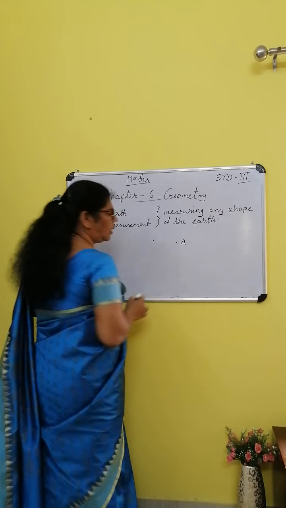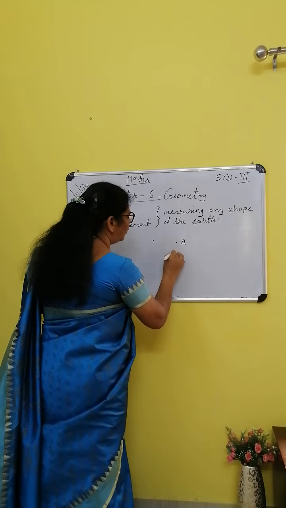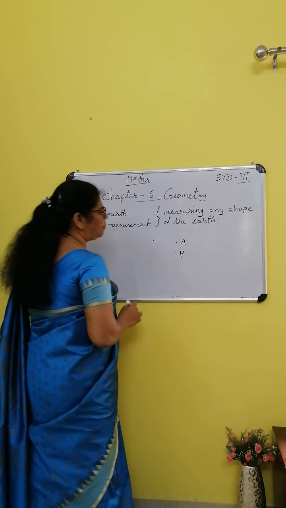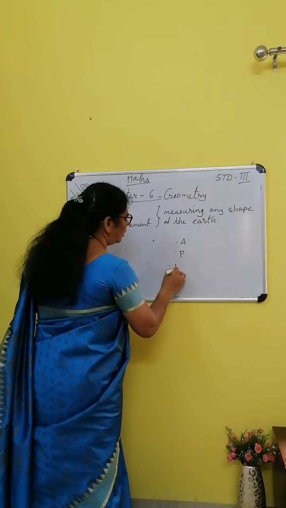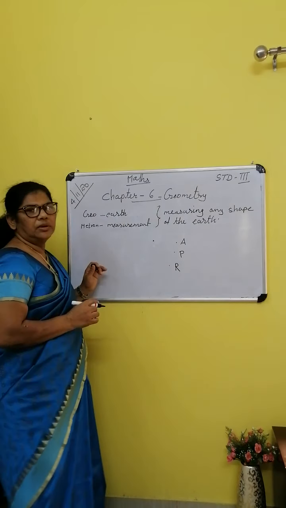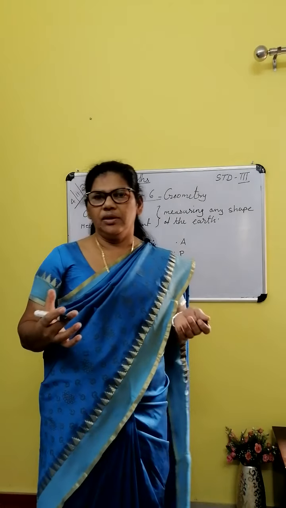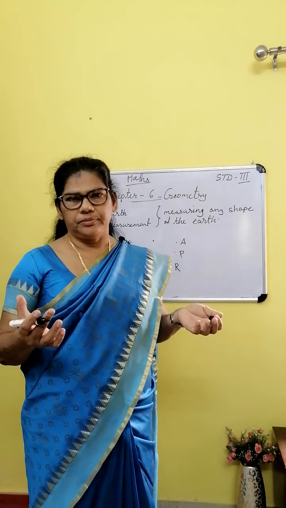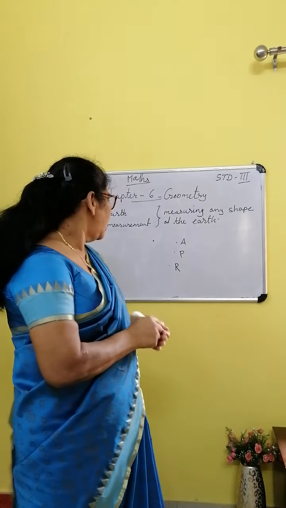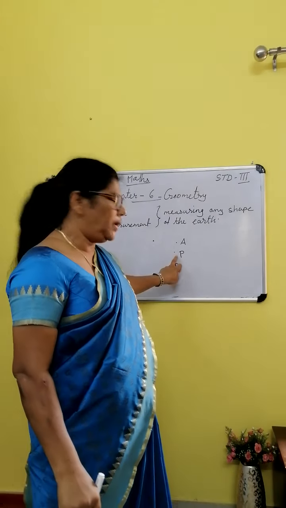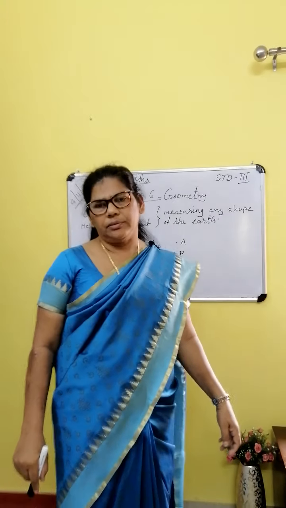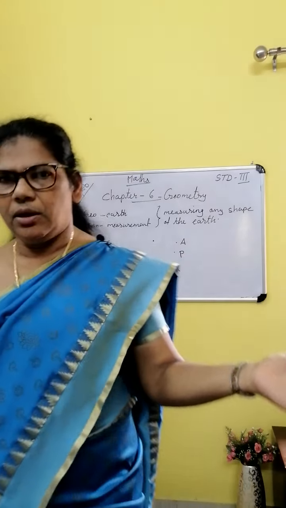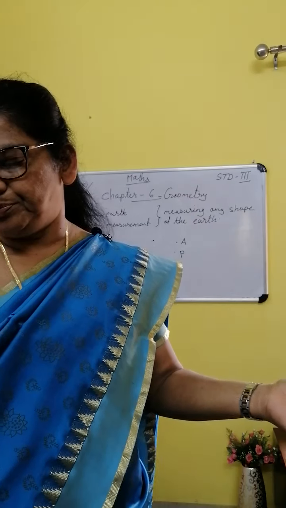Point A. Point P. Point R. Whatever the letters, we can name them. Okay. Now, point A, point P, point R. So, 3 points are there on the board.